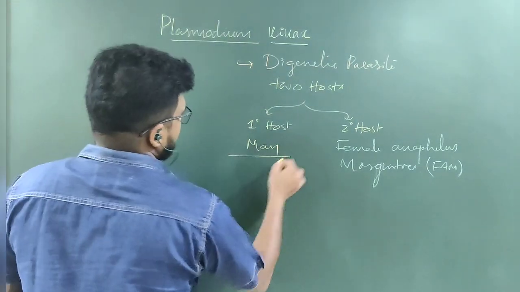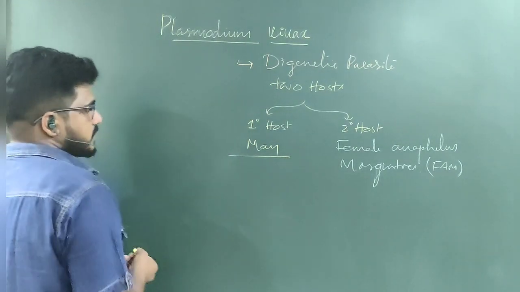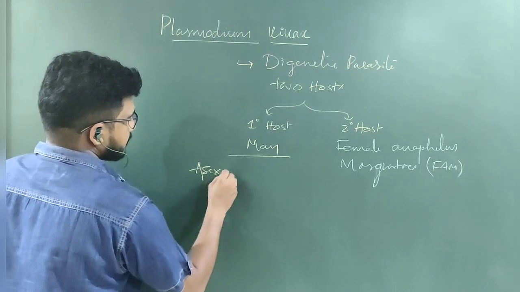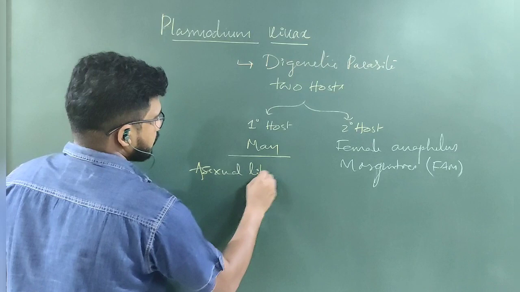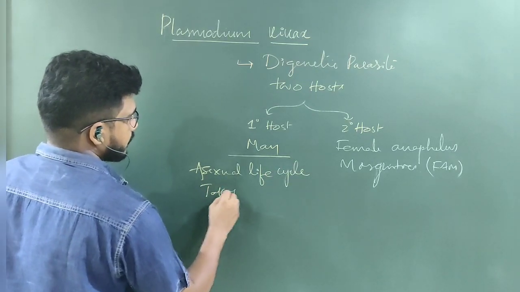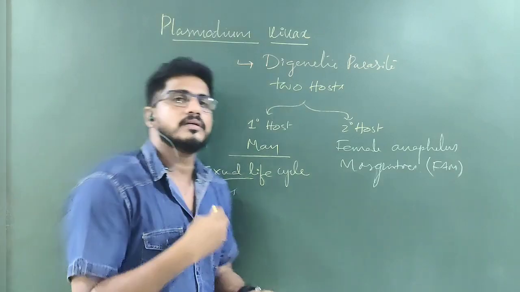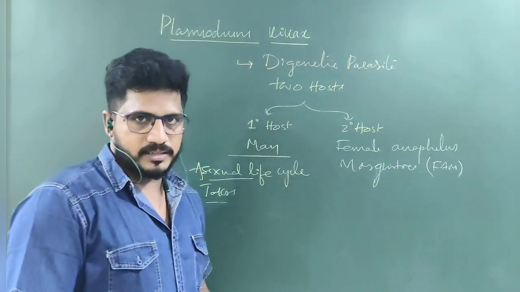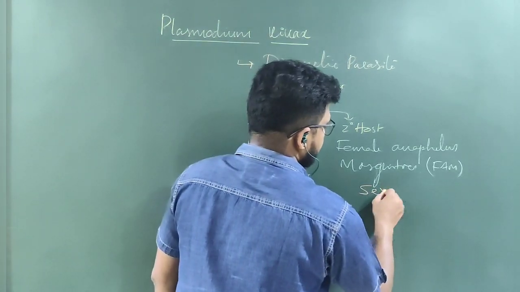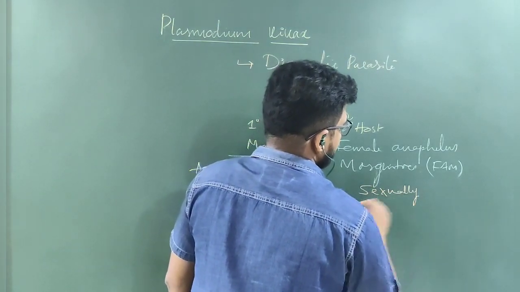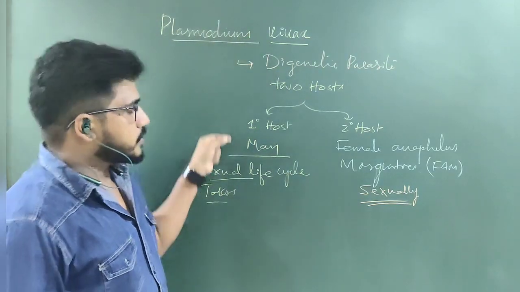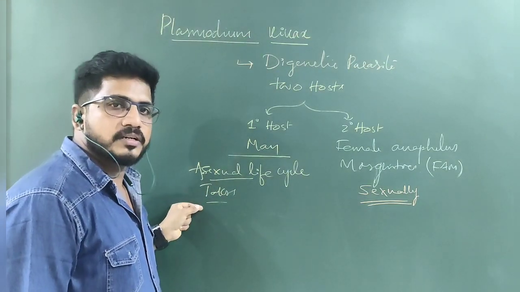Now the primary host is man. Why? Because in the primary host the asexual life cycle takes place. It is a parasite that reproduces asexually in man and sexually in mosquito. So Plasmodium vivax uses man for asexual reproduction.